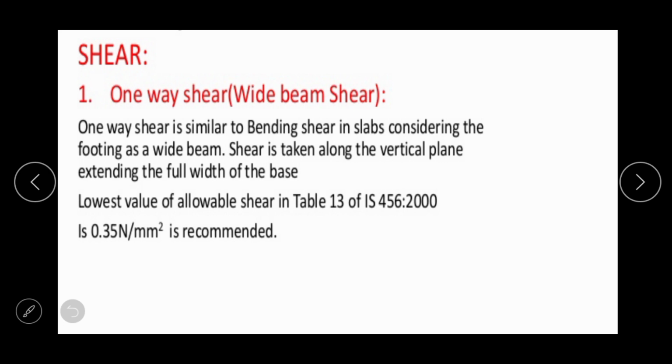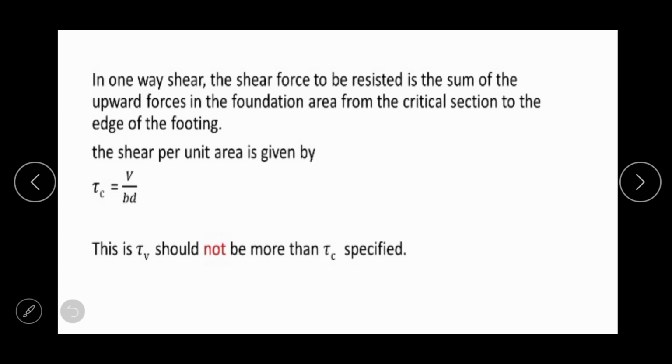So one-way shear is similar to the bending shear in slabs, considering the footing as a wide beam. Just as shear comes in a beam, in a wide beam, in the same way shear comes in this also. Okay. So we can find the lowest value in table number 30 of IS 456-2000, that is 0.35 Newton per mm square. So one-way shear can be checked by calculating tau c and tau v value. We will see this in the problem.